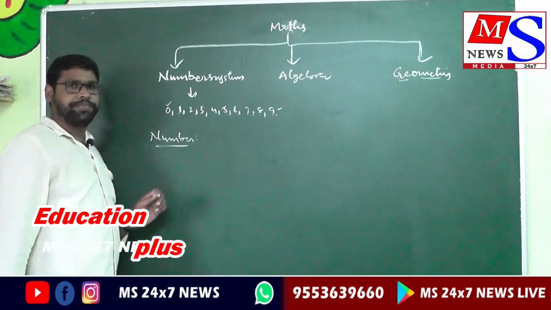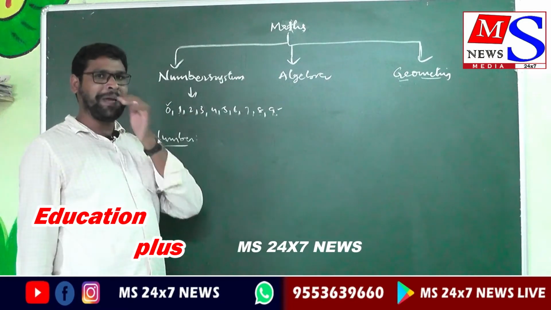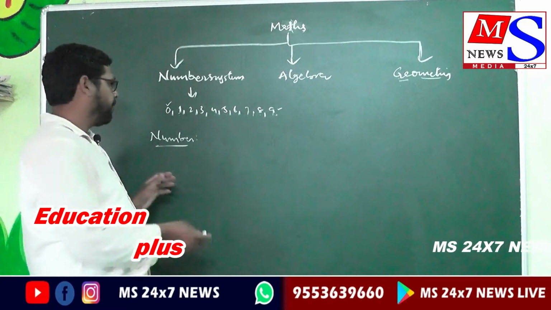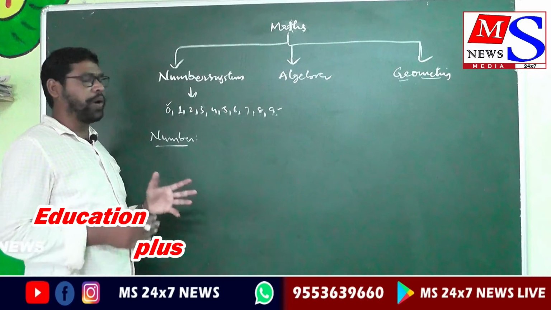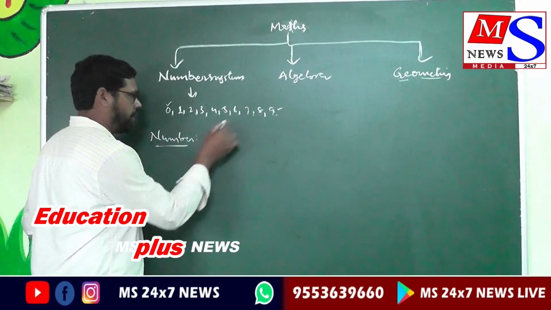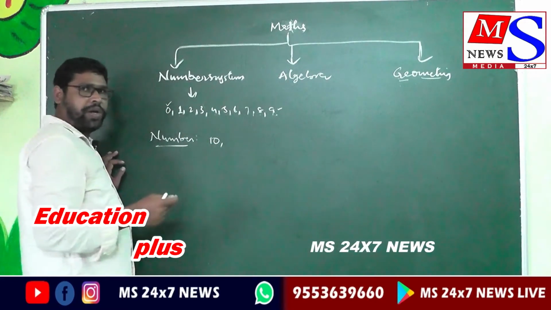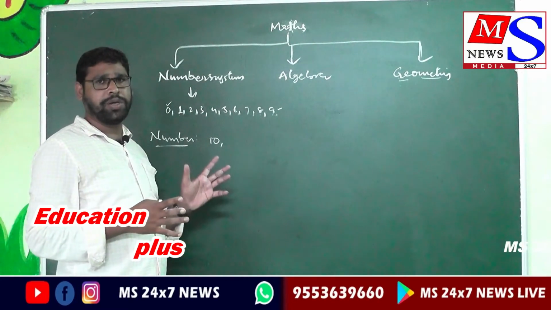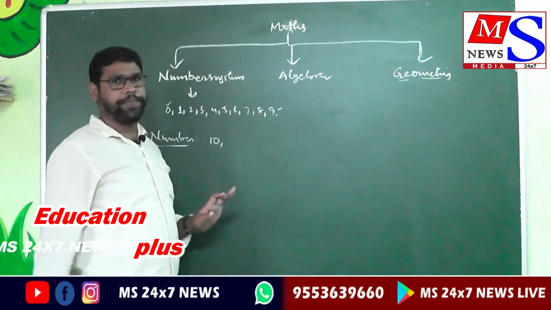So what is a number? How to define a number? These are the 10 digits. A number is nothing but a combination of these digits. Using these 10 digits you write a number, for example 10, that is 1 0. Whenever you write any number in the entire mathematical numerical values, whatever number, we use only these 10 digits.